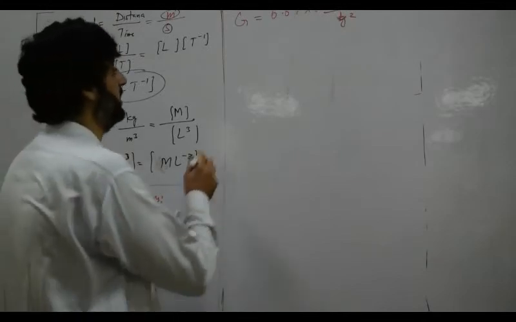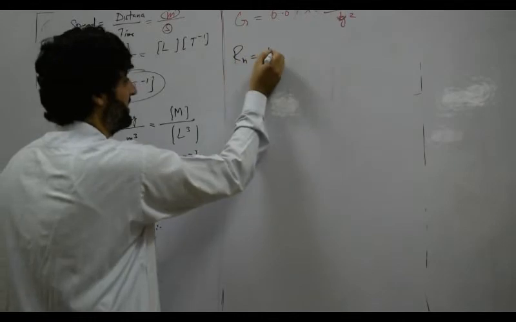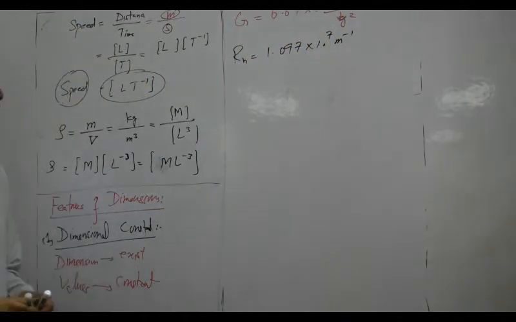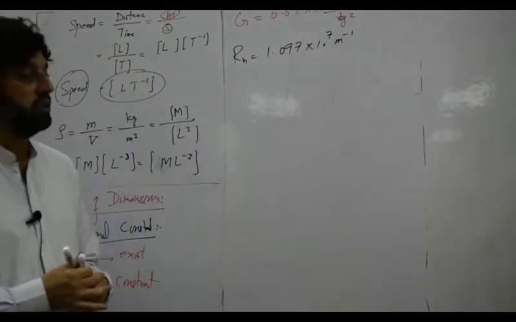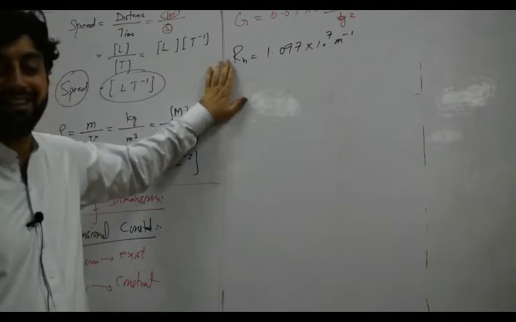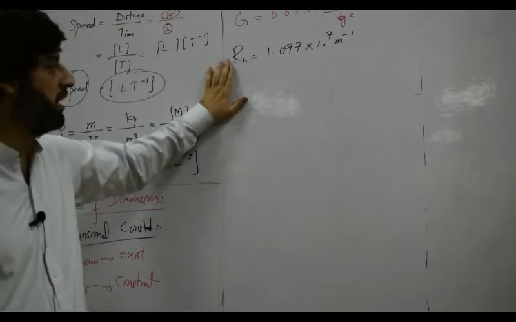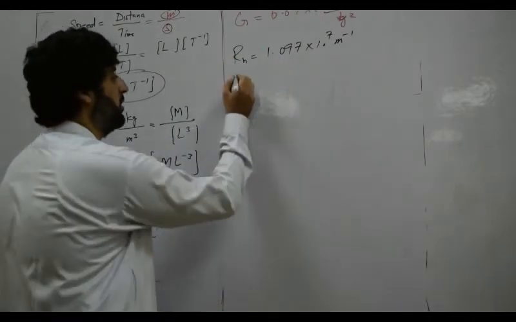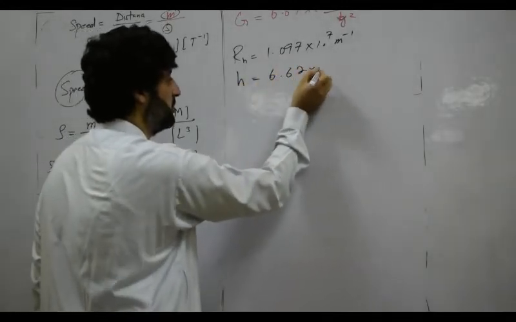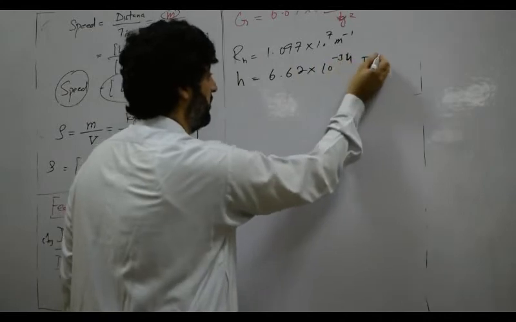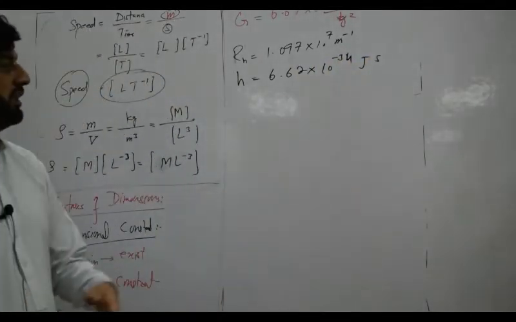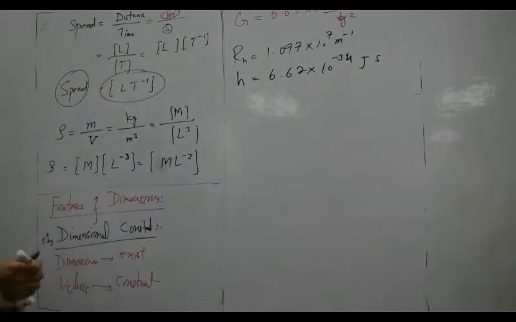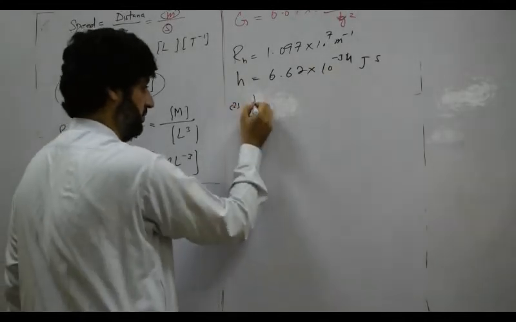Let us take another example, the Rydberg constant. The value of the Rydberg constant is 1.097 × 10^7 per meter. Its dimension exists, and its value is constant everywhere, so the Rydberg constant is a dimensional constant. Now, Planck's constant. The value of Planck's constant is 6.6 × 10^-34 joule second. Its value is constant everywhere and its dimension exists, so it is called a dimensional constant.